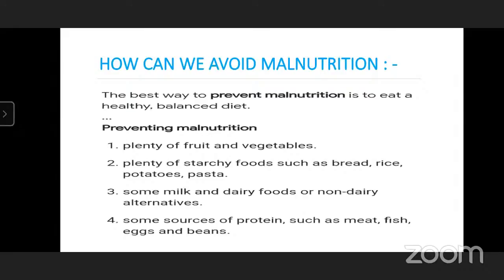Plenty of starchy foods such as bread, rice, potatoes, pasta. Some milk and dairy foods or non-dairy alternatives. Some sources of protein such as meat, fish, eggs, and beans. Yes, very good. So such things we have to take into our diet. We have to eat grains, pulses, dairy products, meat, fish, milk. We have to take all the constituents of food in our diet. If we take such a diet, we will be free from malnutrition.